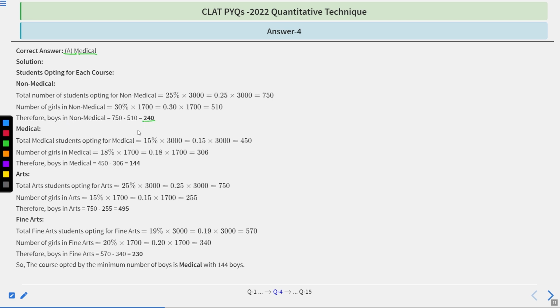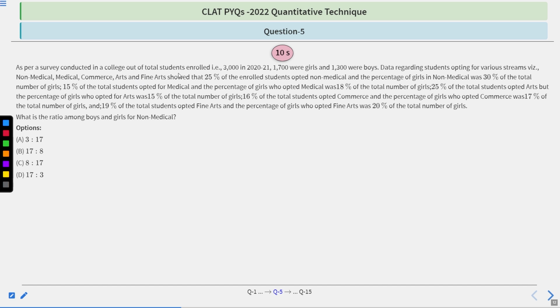A, medical. As we already covered this part, I'm just going to the conclusion. So you all know 240 in non-medical. Number of boys in medical 144. Number of boys in arts 495. Number of boys in fine arts 230. As you can see, the minimum number is 144 in medical. That's why option A is the correct one. I hope that it is clear. Let's move to next. Same passage.